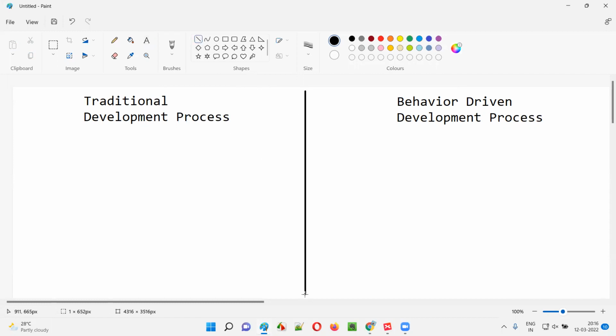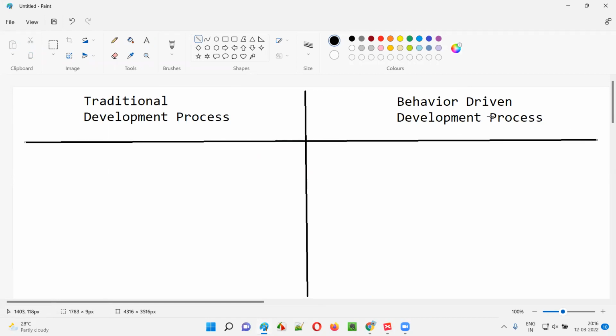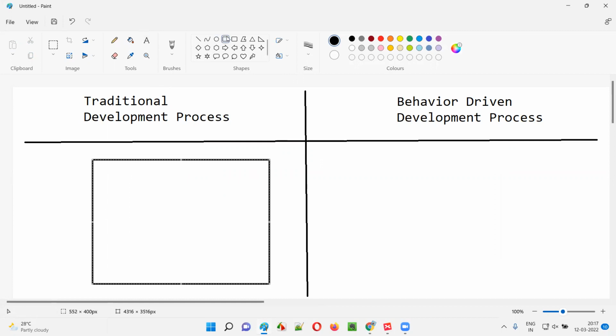If you understand what the traditional development process is and how it is different from behavior driven development, you will understand the behavior driven development process better. Let's say there is a company, and the company has received a project. Some other company has outsourced this project to this company, where this company has to assign the developers and testers and develop the software that the client is asking, test it and release it into the market.